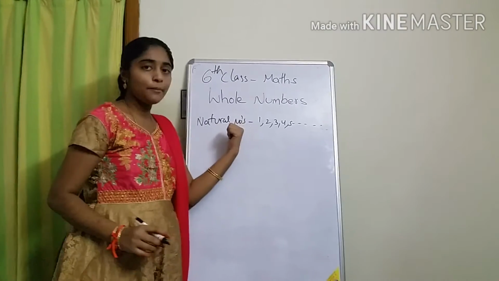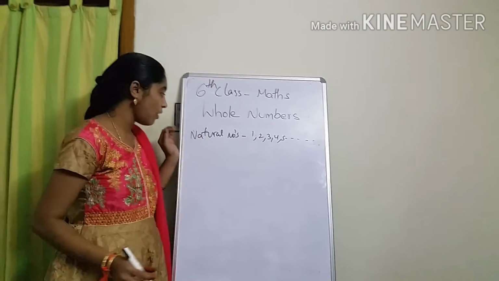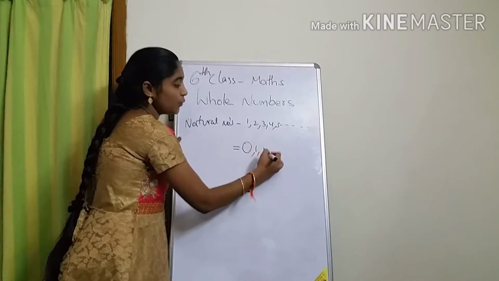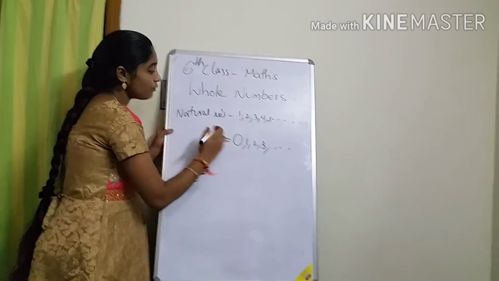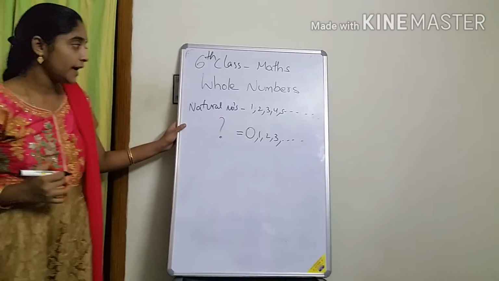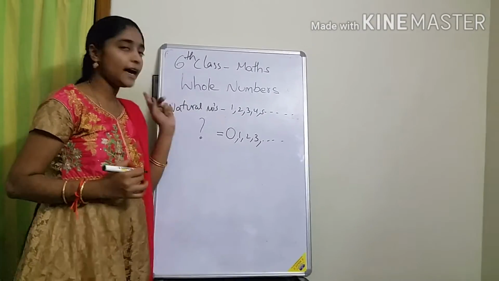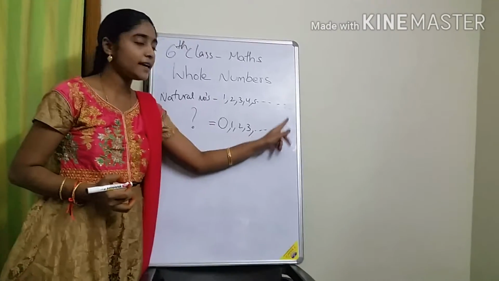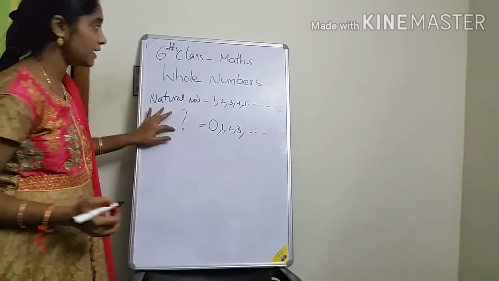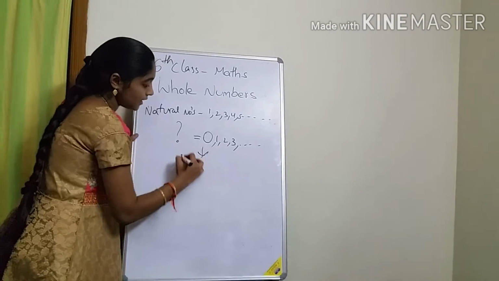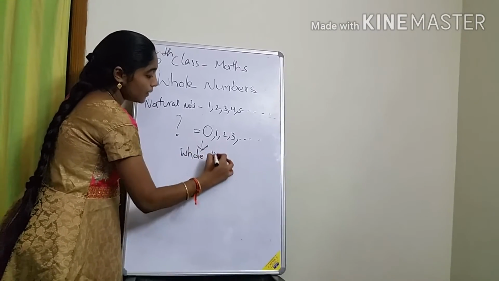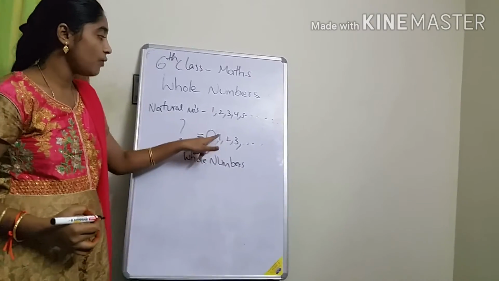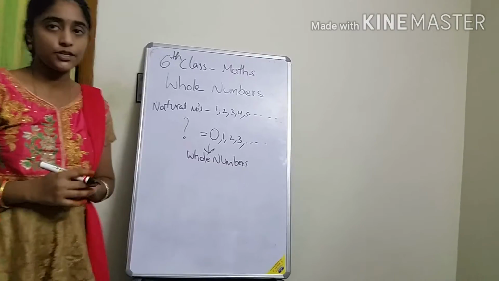Clear? Next concept. Natural numbers start from 1, 2, 3 and so on; we already know that. Now if the numbers start with 0, 1, 2, 3 and so on, then what are these numbers? From 1 it is natural numbers. Suppose 0 is also there: 0, 1, 2, 3, 4, 5, 6 and so on. These are whole numbers. Whole numbers start from 0.